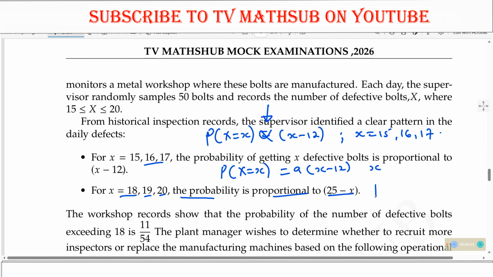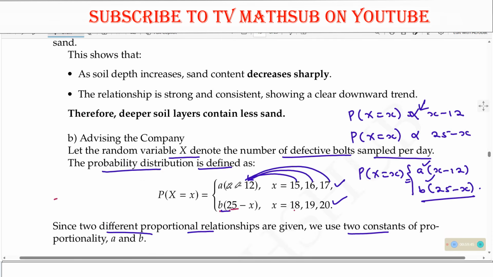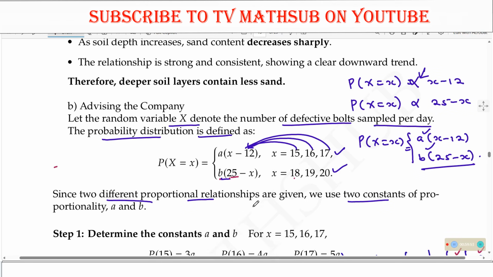So here we are using it again because they are telling us that the defective bolts were picked from 15 to 20, but the probability of getting x here was proportional to this here, and for this one it was proportional to this. So here we have another constant of proportionality because it is also proportional to this. That's why we had these two. So this is A into this, B into that. That is why. Okay, please. Thank you.